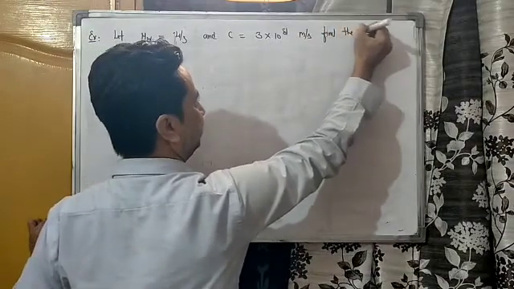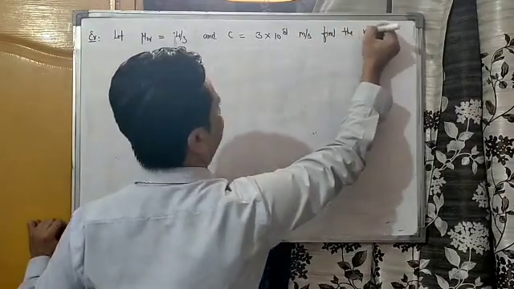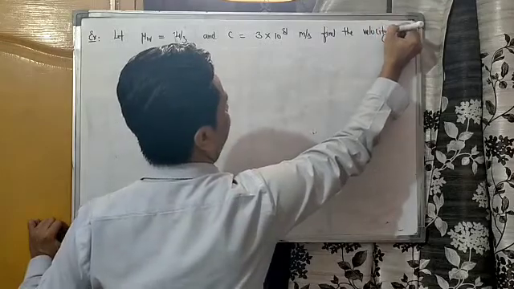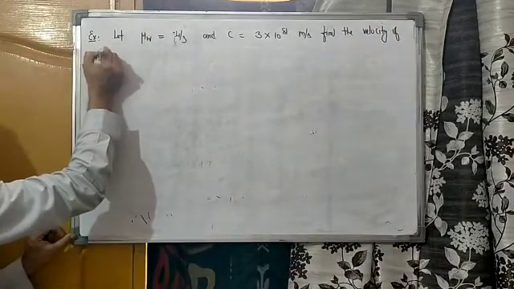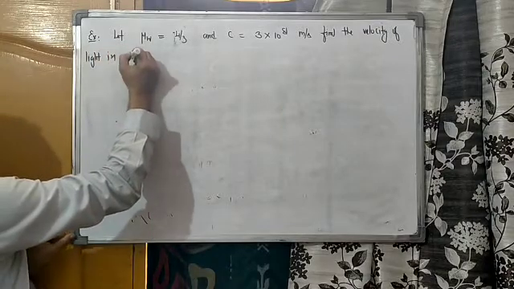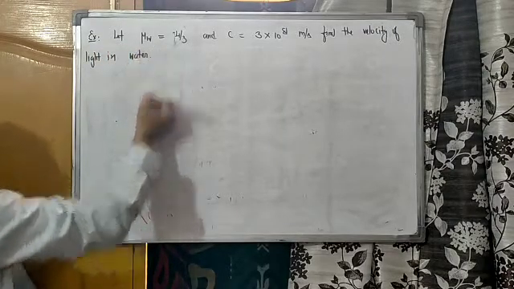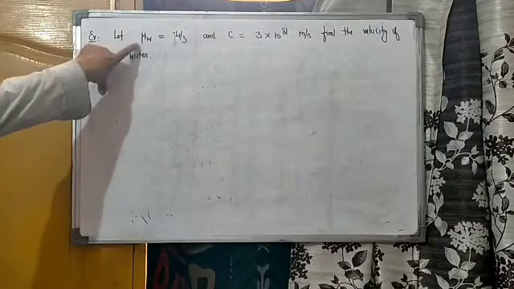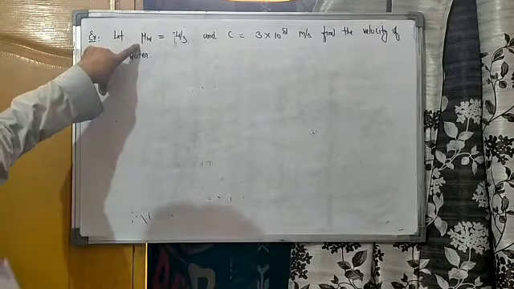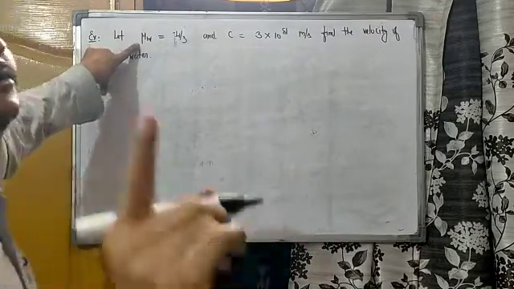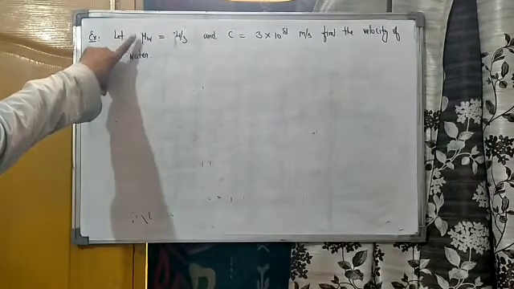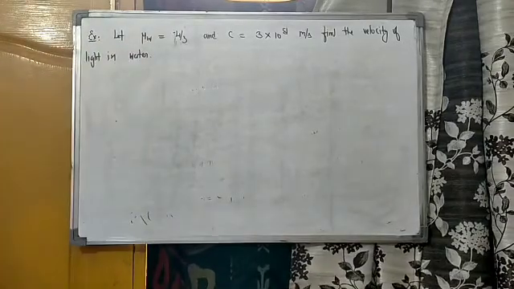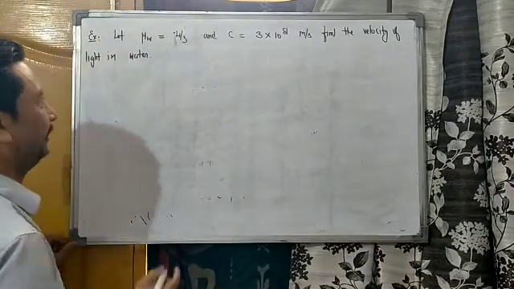Find the velocity of light in water. If nothing is mentioned, then you will simply assume it is the absolute refractive index, unless otherwise mentioned. I will show you some examples, don't worry.